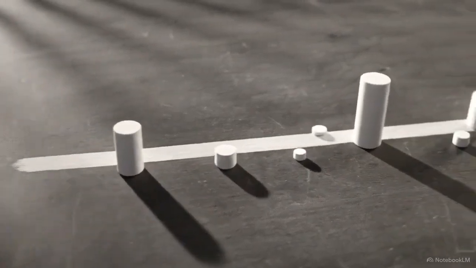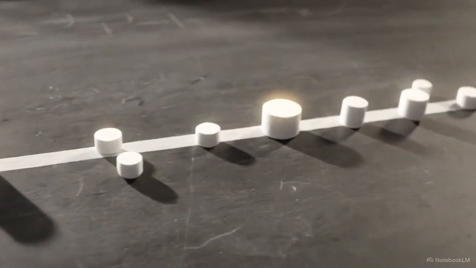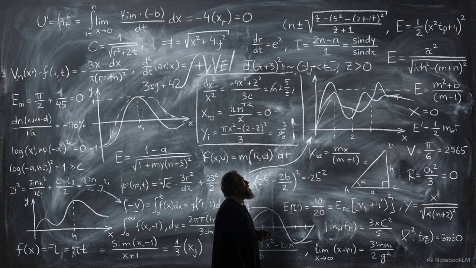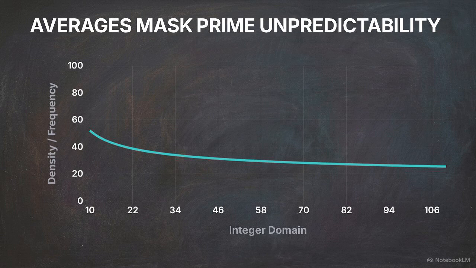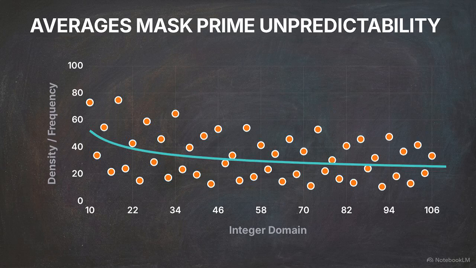For centuries, traditional mathematics has treated prime numbers as isolated dots scattered randomly across an infinite straight line. Because no exact discrete pattern has ever been found, mathematicians analyze prime distribution using continuous averages, relying on tools like the prime number theorem to describe the average density of primes among all positive integers. It smooths out the unpredictability, but still treats the exact location of the next prime as essentially random.